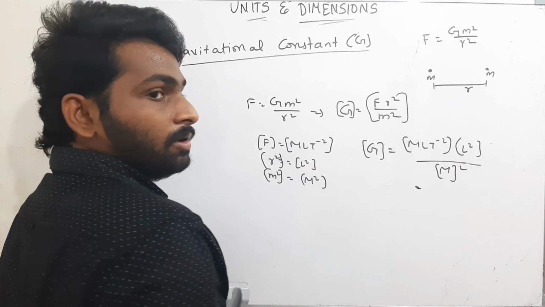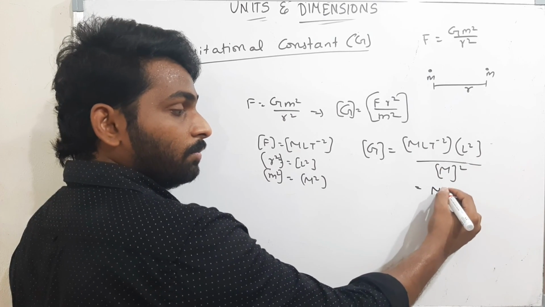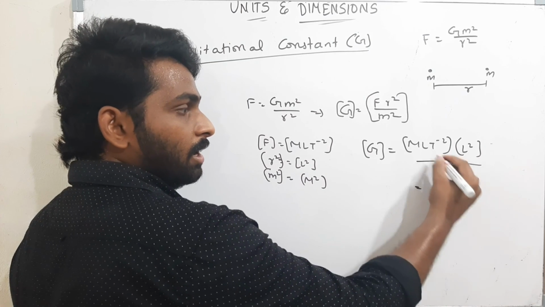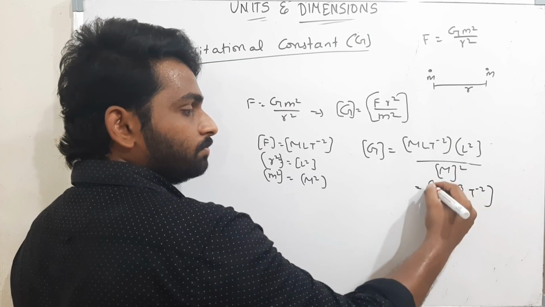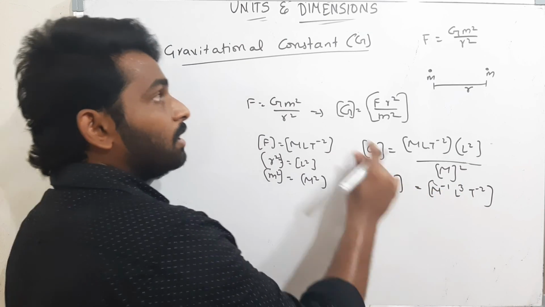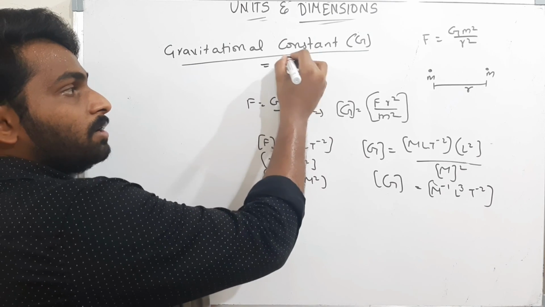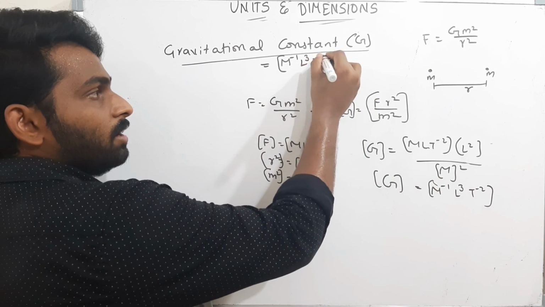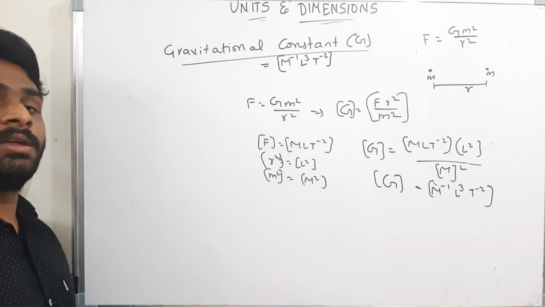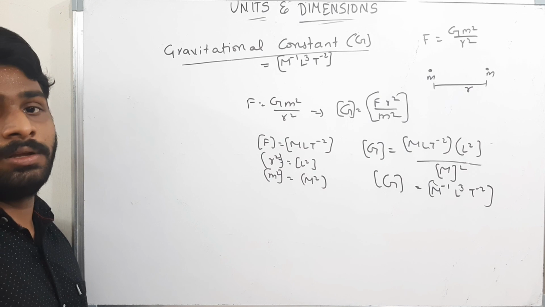Therefore what will you get? M by M square is m power minus 1. L into L square is L cube, T power minus 2. Therefore the dimensional formula for gravitational constant G is m power minus 1 L cube T power minus 2. These are a few questions in dimensionality.